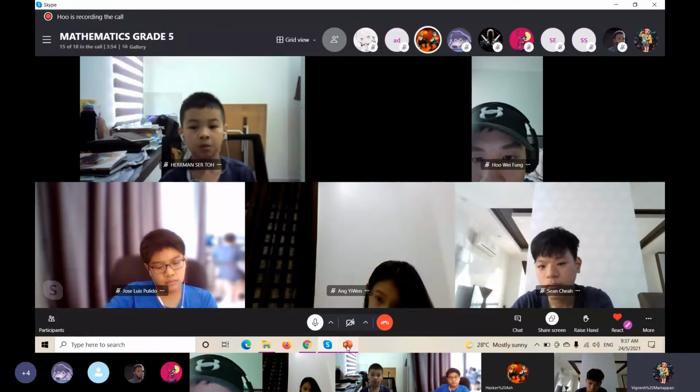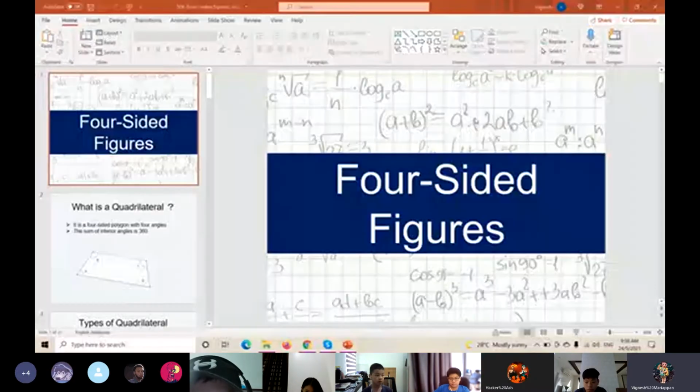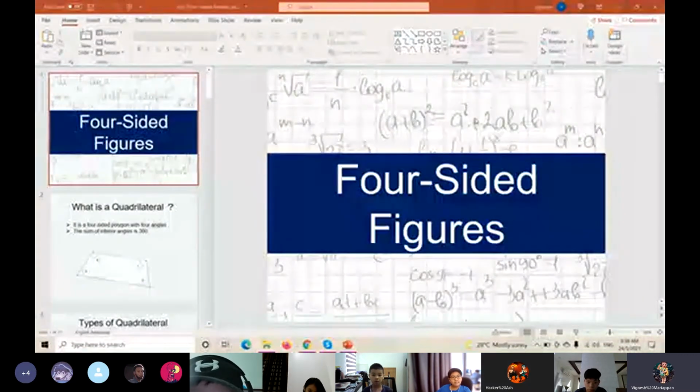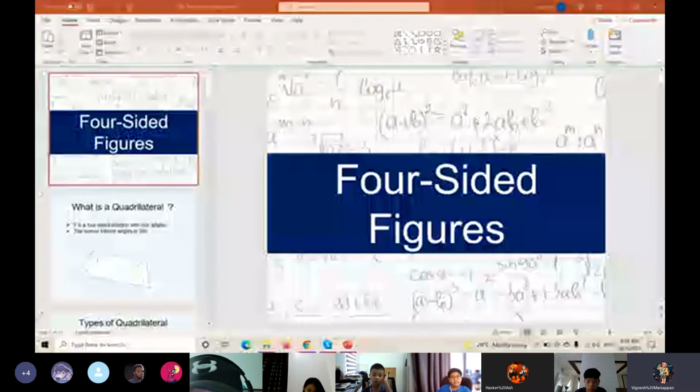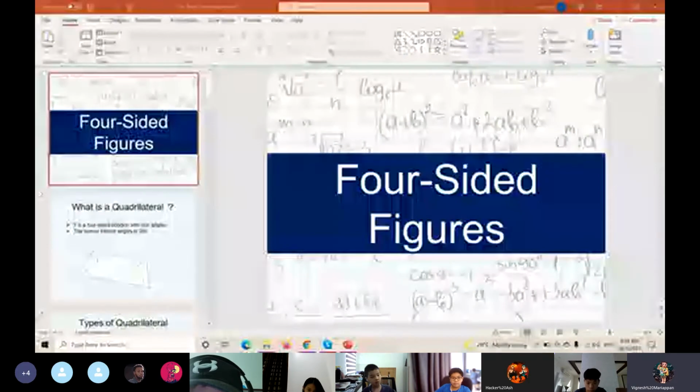Can you all see my screen? Can you see my screen or not? Hello. Yes, we can see, but very blurry. Okay, it's okay. That's why teacher said in your Edmodo.